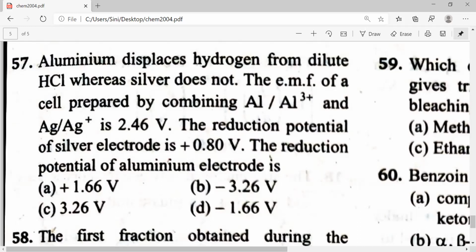The reduction potential of silver electrode is 0.8 volts. The reduction potential of aluminum electrode is how much? Guys, the easiest answer of all, okay?